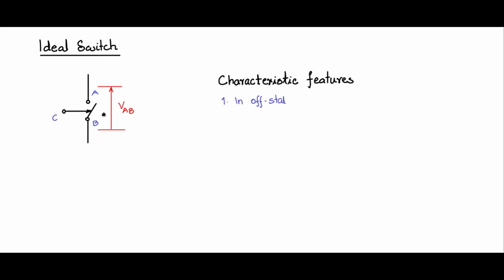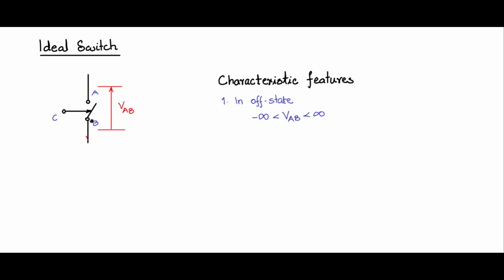In the off state, when this pole is not making contact with the terminal A, when A and B are open, VAB should be able to take on values anywhere from minus infinity to plus infinity. What does that imply? During the off state, the switch should be able to withstand across its terminals A and B both positive and negative voltage of infinite values in an ideal switch.